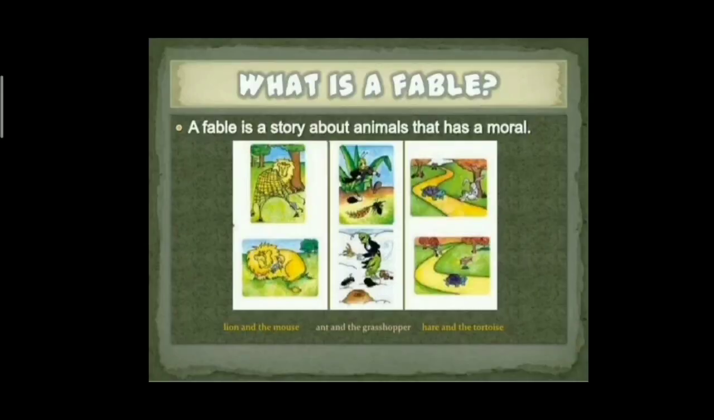He was believed to have lived in ancient Greece between 620 and 564 BC. Right? Now let us know what a fable is. A fable is a short story, typically with animals as characters, conveying a moral. So here you can see some stories, children. The fox and the crow, the lion and the mouse, the ant and the grasshopper, the hare and the tortoise, the fox and the grapes. So these are the famous fables. I think you might have read them, right?